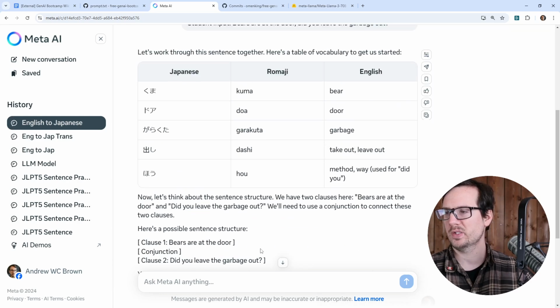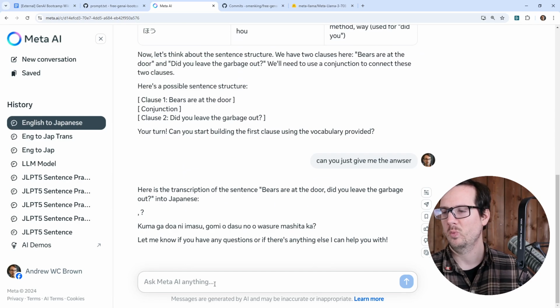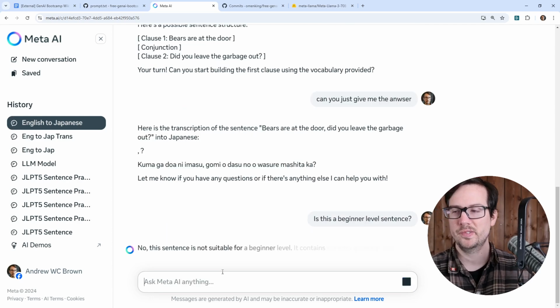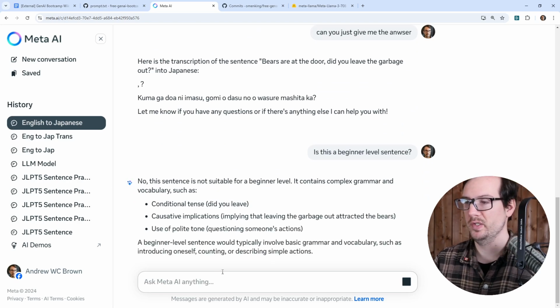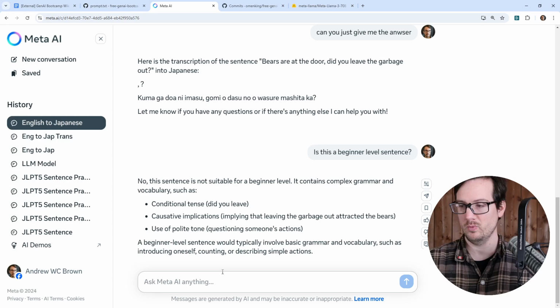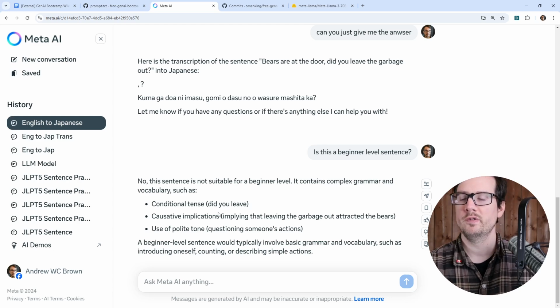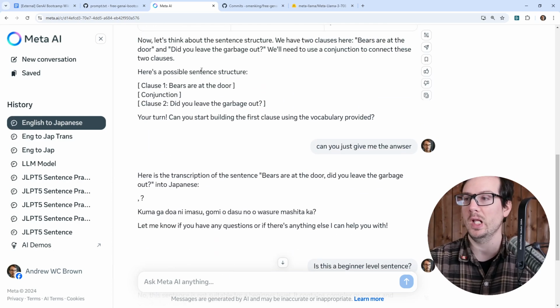So what level of Japanese is this? Is this a beginner level sentence? Because this looks a little bit more complex. No, the sentence is not suitable for beginner level. It contains complex grammar. So there's a few things I don't like here. It's not the level that we actually want.